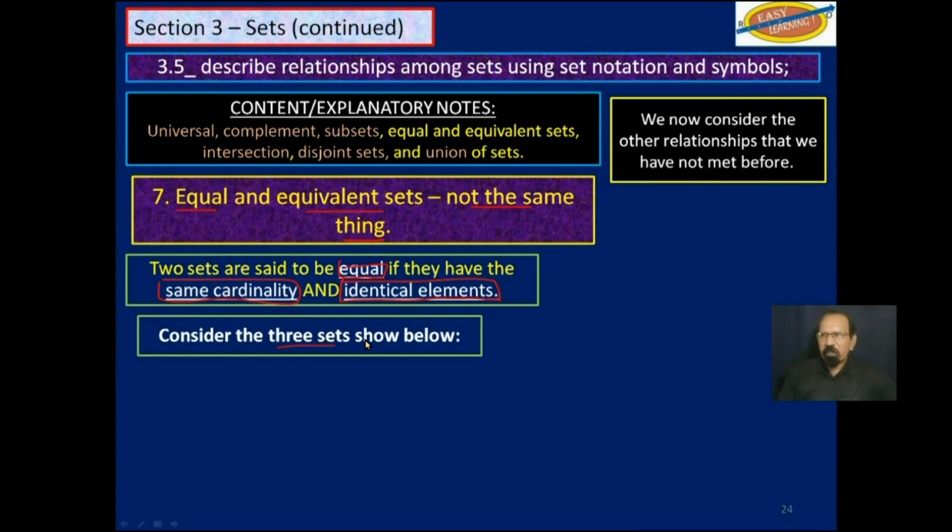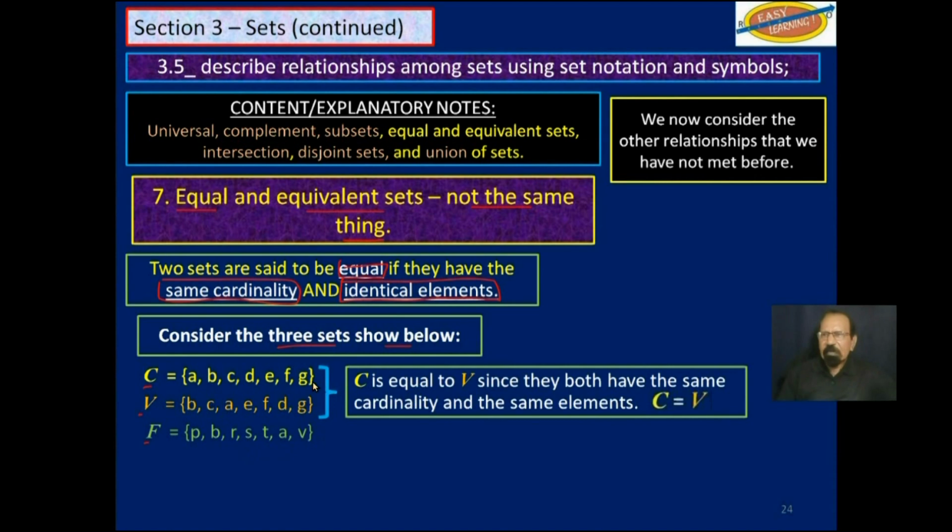Consider the three sets shown below. You have C, which is A, B, C, D, E, and F. V, which is B, C, A, E, F, D, and G. And F, which is P, B, R, S, T, A, and V. Let's consider C and V. C is equal to V for two reasons.